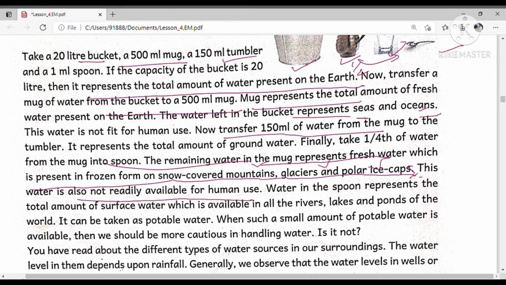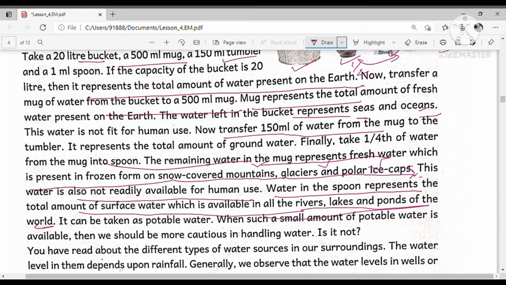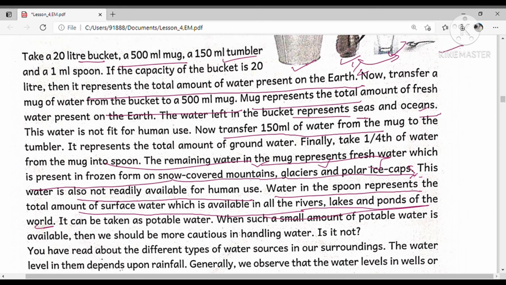See, the water in the spoon represents the total amount of surface water available in all the rivers, lakes, and ponds of the world. That means we use only this spoon of water for daily uses. So it can be taken as potable water. That means out of all this bucket of water, we are using only one spoon of water.